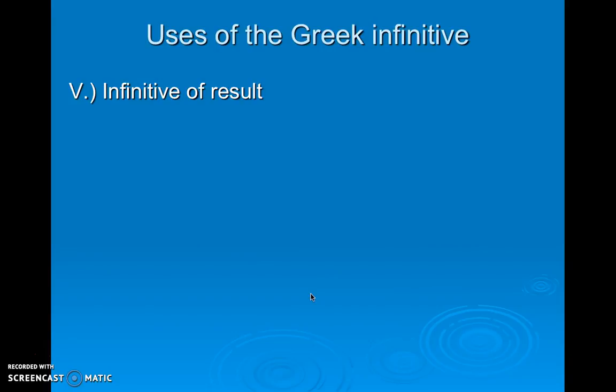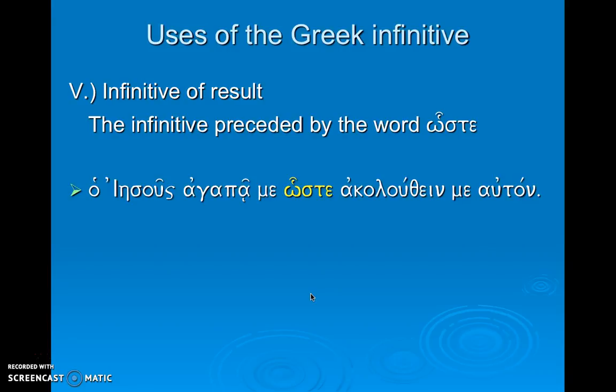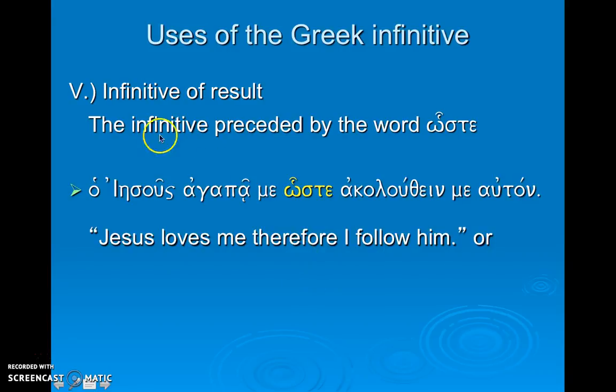The fifth type of infinitive is the infinitive of result. This infinitive would be preceded by the word hōste. Here's an example of that. Jesus loves me, agapa me. So here's an accusative, and we'd have to figure out what to do, but we've got actually two accusatives here. Jesus loves me, hōste, with the result that akolouthein me.